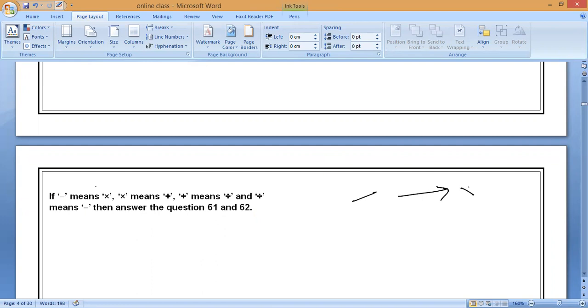Subtraction. Multiplication. Next, multiplication means what? Addition. Multiplication means addition. Next, addition means what? Division. Addition means division. Next, division means what? Subtraction. Division means subtraction. That is what you have to do.